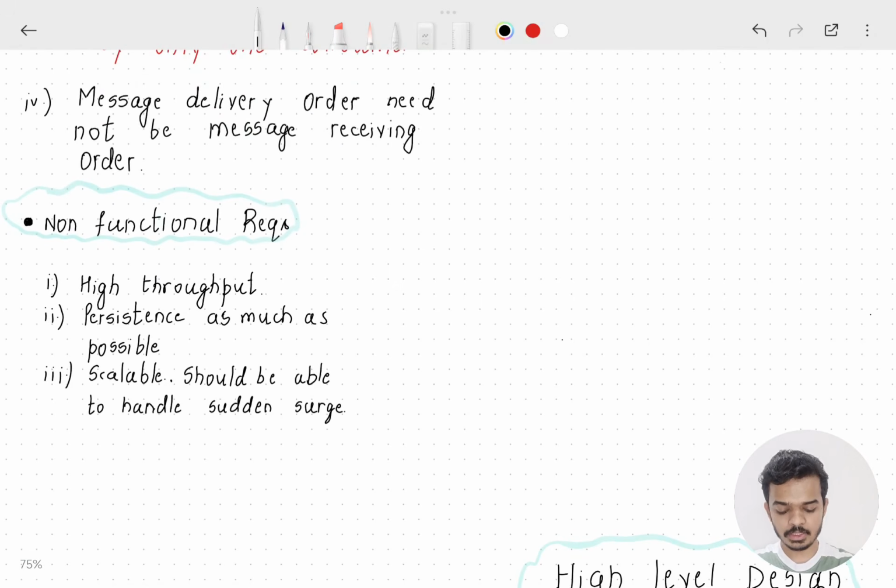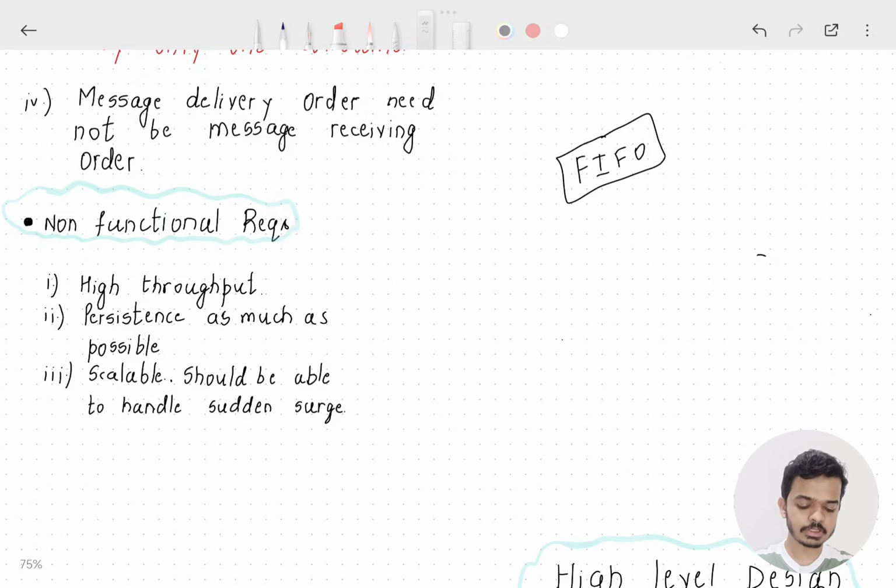Fourth requirement is that the delivery order of messages, that is the way messages are consumed at the consumers' end, need not be the same as the way messages were delivered into the queue. What I mean to say is the queue does not need to follow first in first out ordering. Okay? We'll see why first in first out ordering cannot be followed in this distributed scenario.